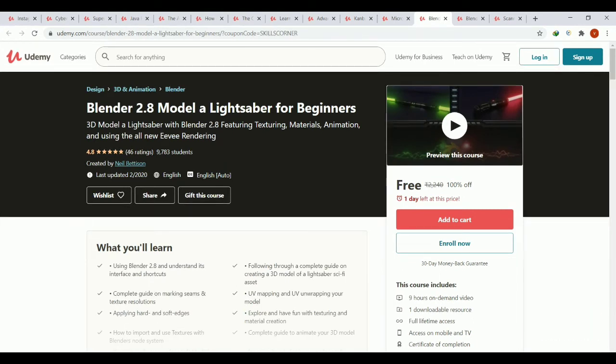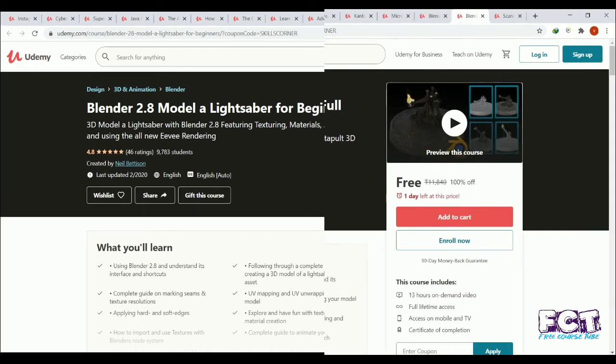Blender 2.8 model, a lightsaber for beginners. Description: 3D model a lightsaber with Blender 2.8 featuring texturing, materials, animation, and using the all-new Eevee rendering. Requirements: to have downloaded Blender 2.8, available for free. Thirst to learn and excitement about 3D modeling. All resources are supplied in the course including over 25 texture maps, 1 resolution map and 2 references.